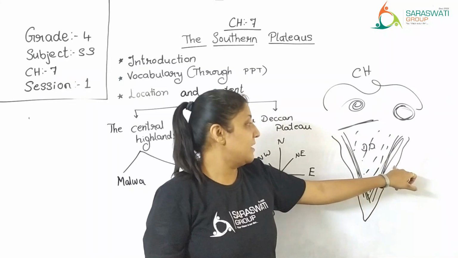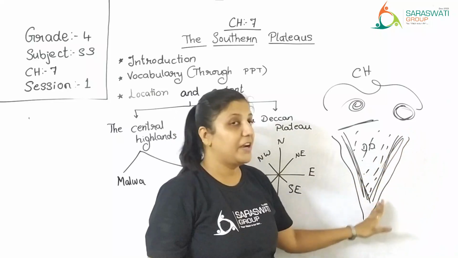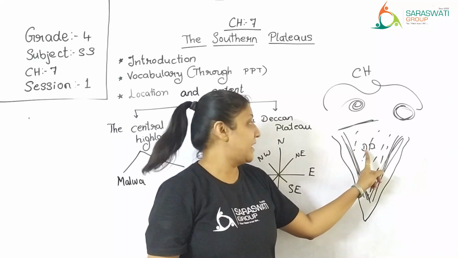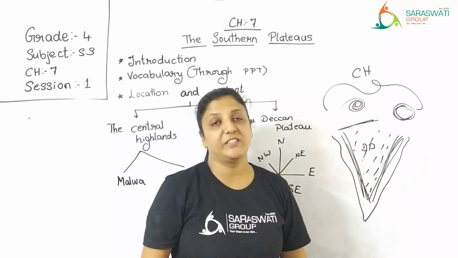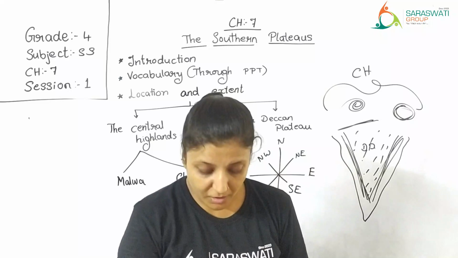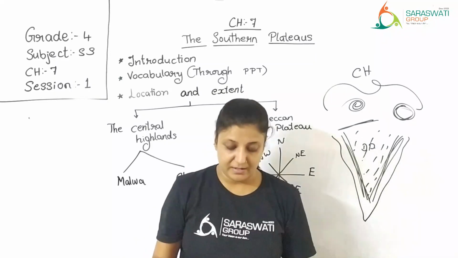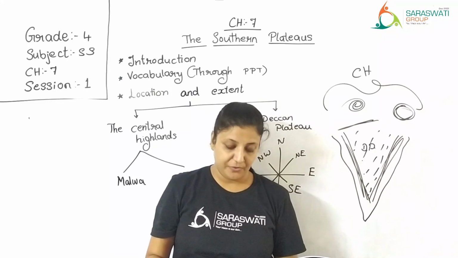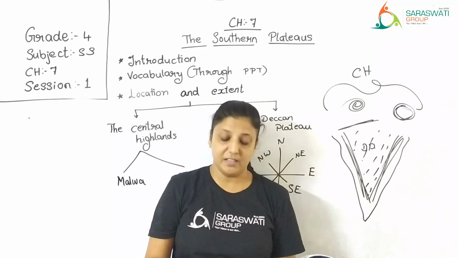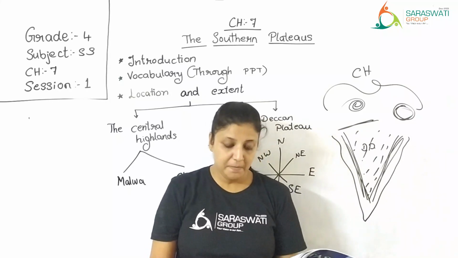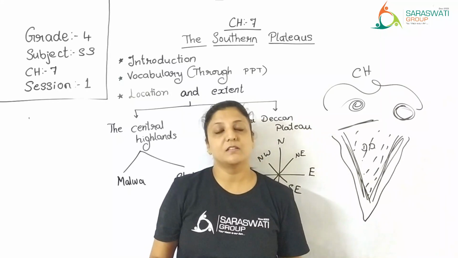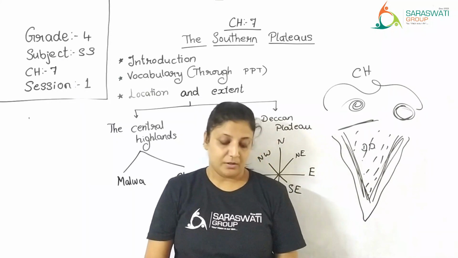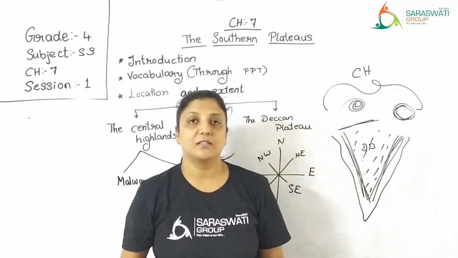The Eastern Coastal Plain and Deccan Plateau are separated by the Eastern Ghats, and the Western Coastal Plain and Deccan Plateau are separated by the Western Ghats. Some of the famous hills of the Western Ghats are Sahyadri, Nilgiri, Anaimalai and Cardamom hills.